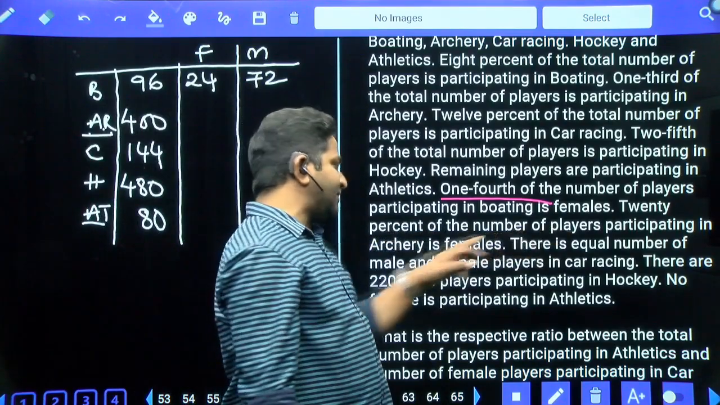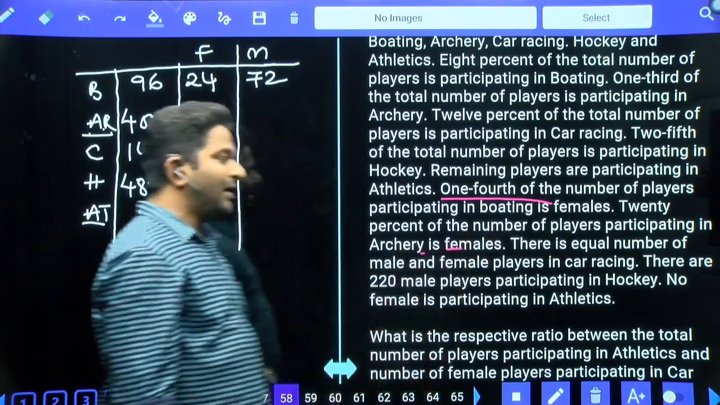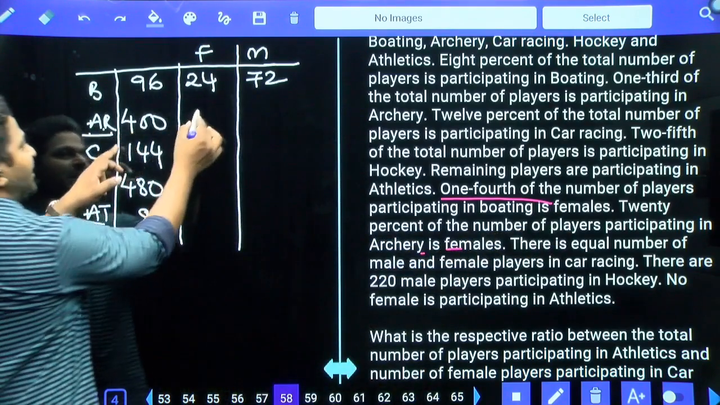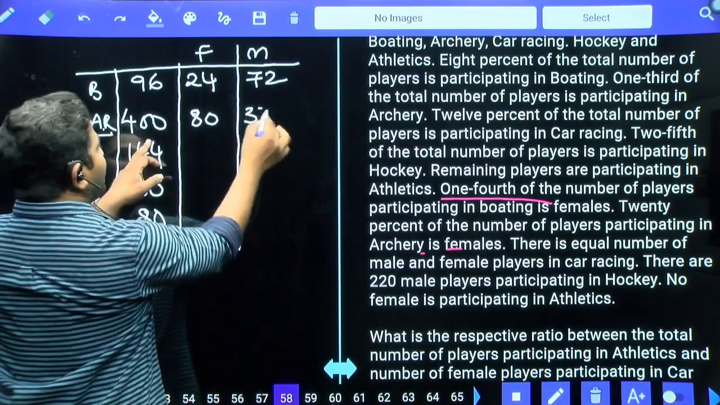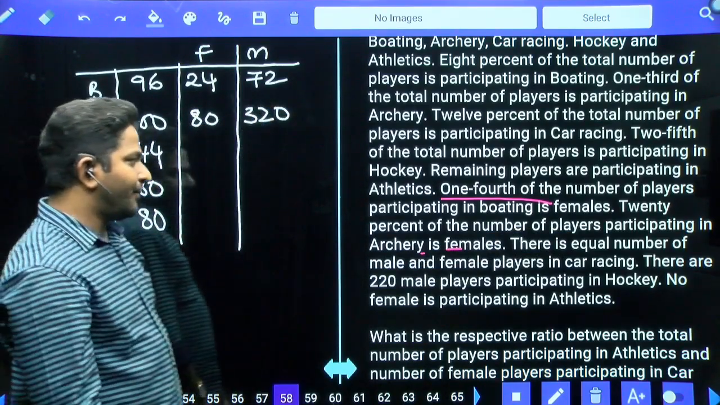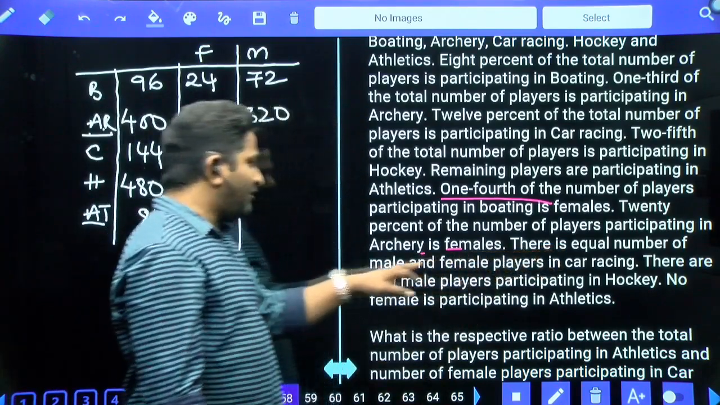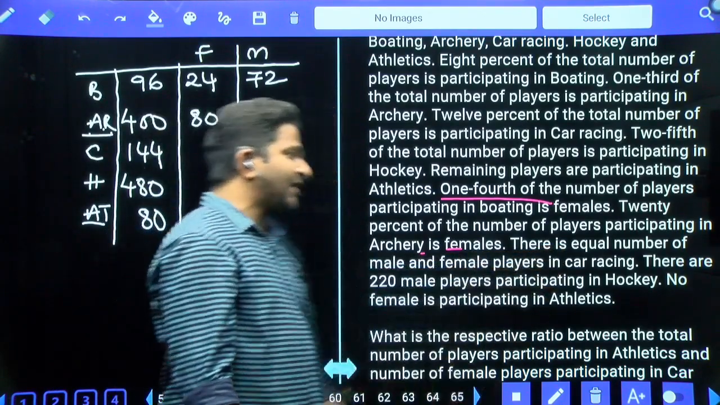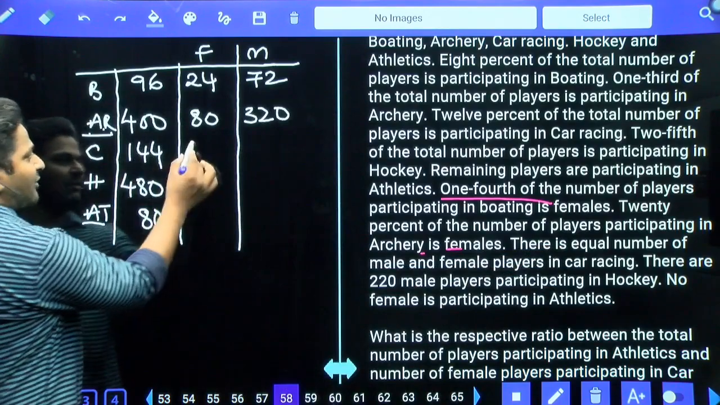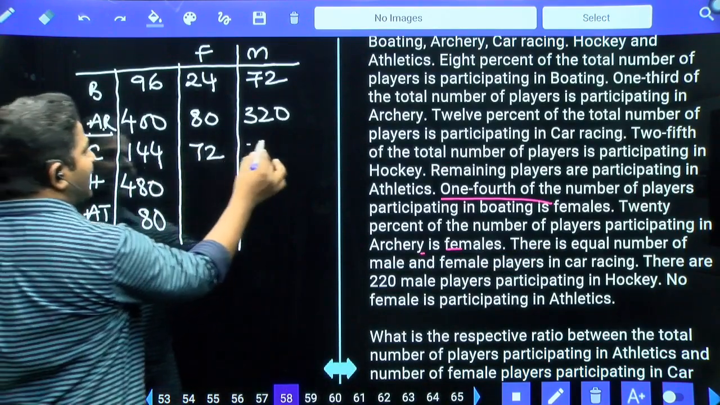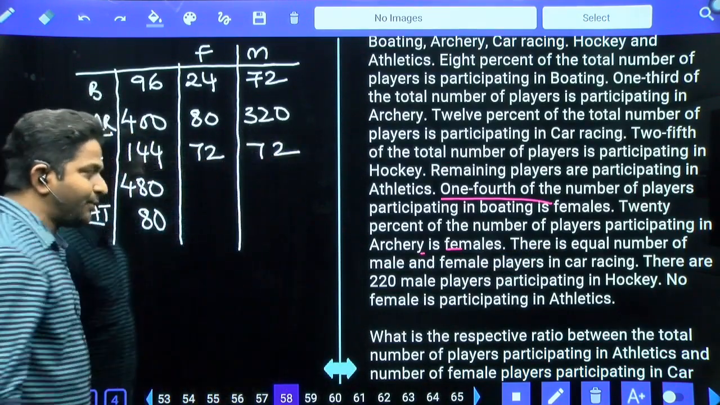20% of number of players participating in archery is female. Archery 20 percentage, that is 80. Then remaining 320 are male people. There is equal number of male and female players in car racing. Car racing equal people, so 144 divided equally, each gets 72, 72.